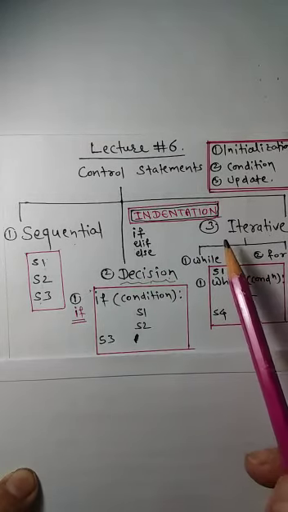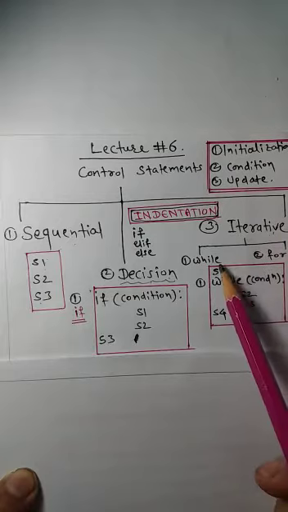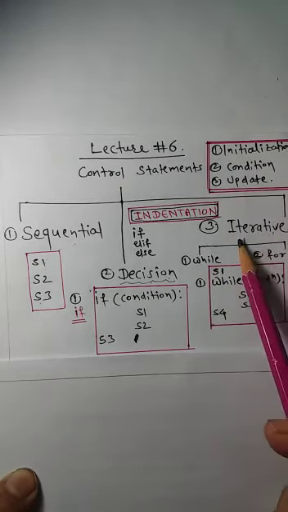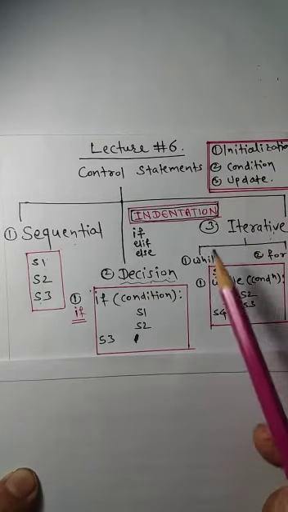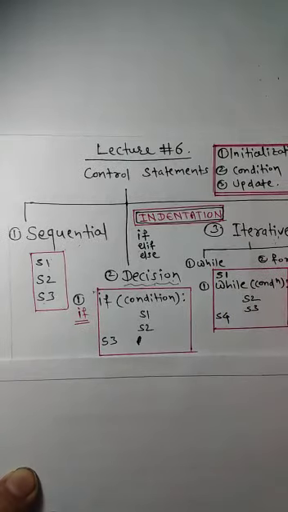Whereas the third type is iterative control statements. In iterative control statements, we have two types of loop: while loop and for loop. In iterative control statements, we are iterating a loop, we are executing a loop, until the end condition is met.